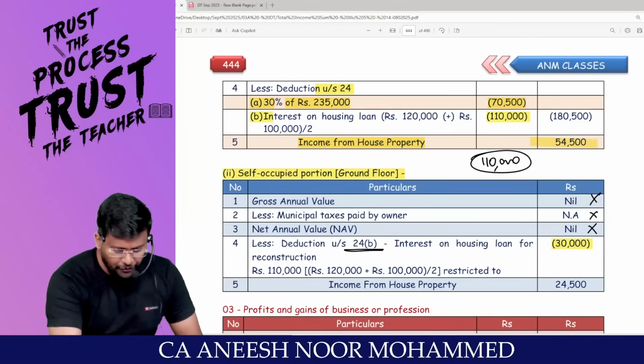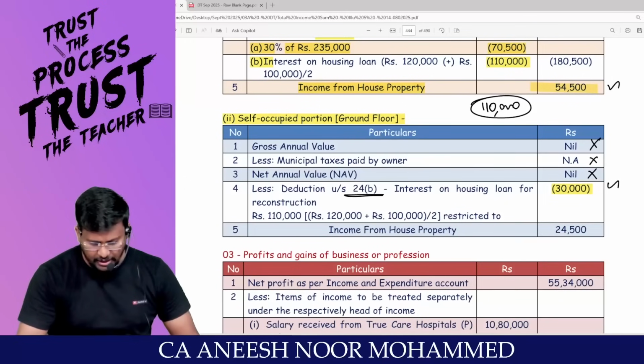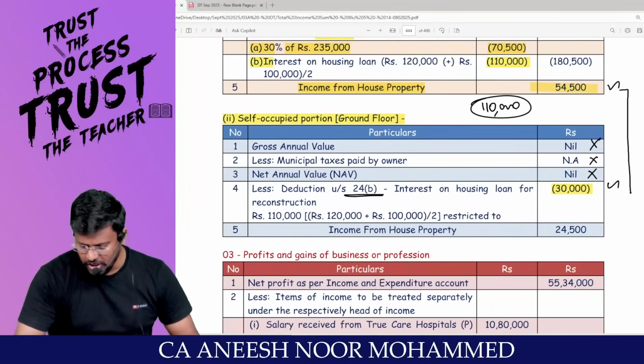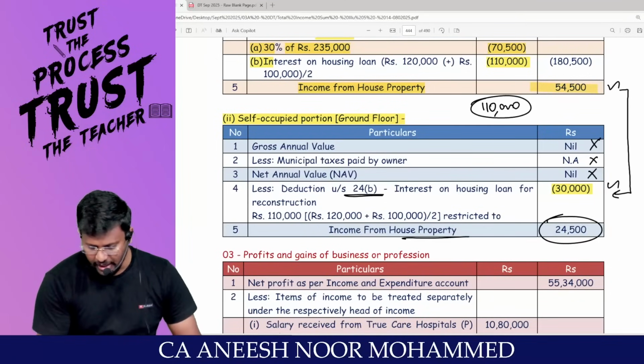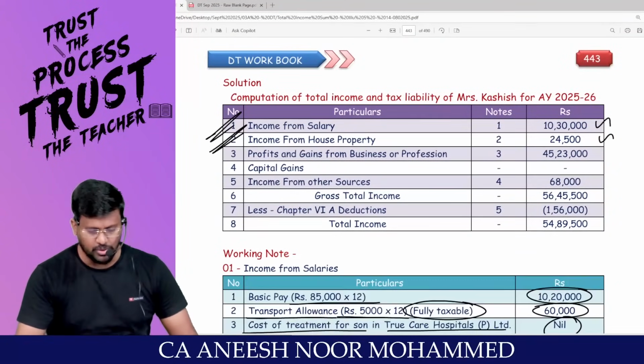So you have 54,500 rupees income from the let out portion and 30,000 rupees loss from the self-occupied portion. 54,500 minus 30,000 comes to 24,500, which is the income from house property. That's what I have finalized, 24,500.